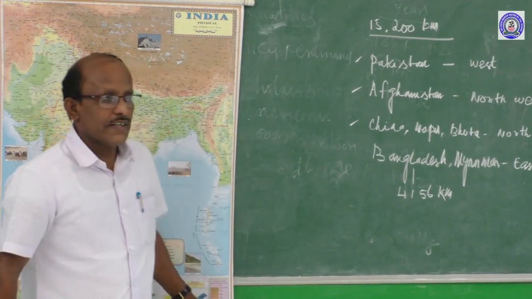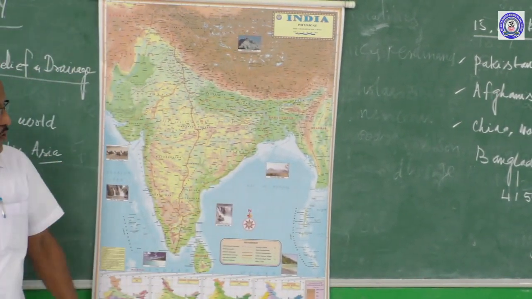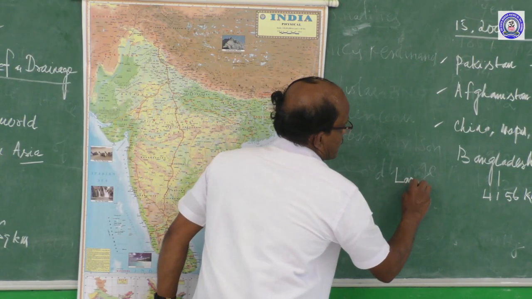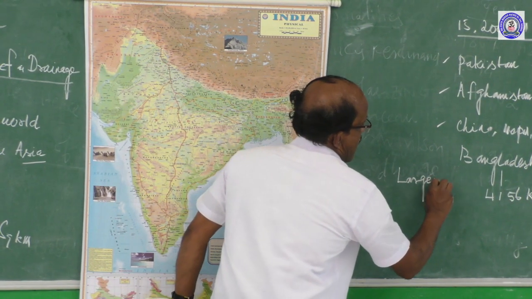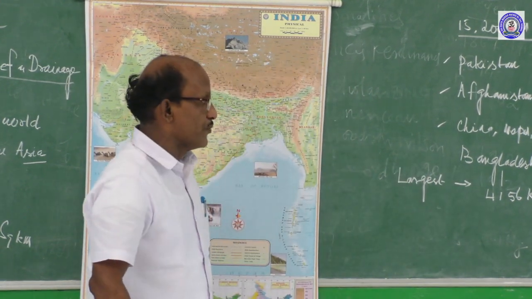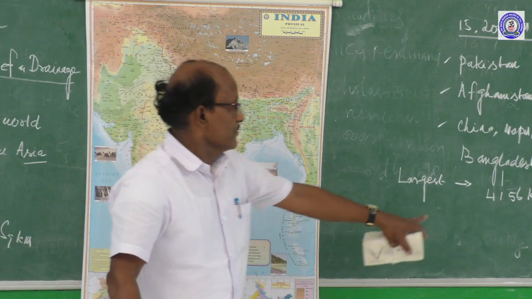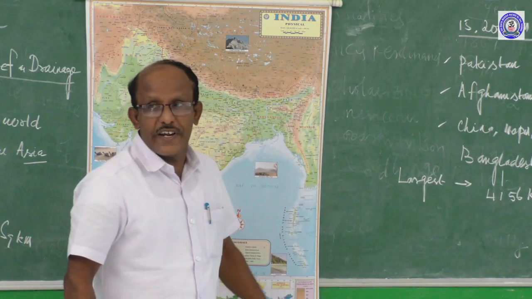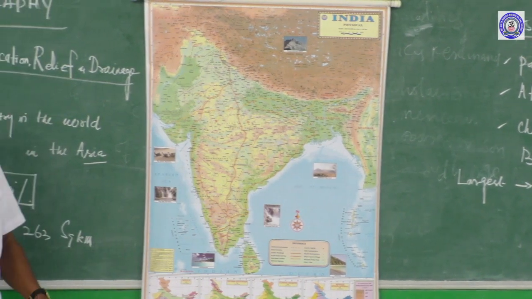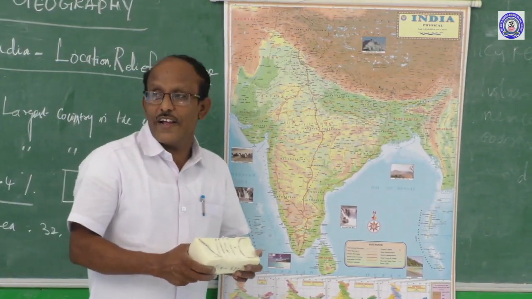And another one: the shortest boundary connecting with India. By seeing the map, you can find out.